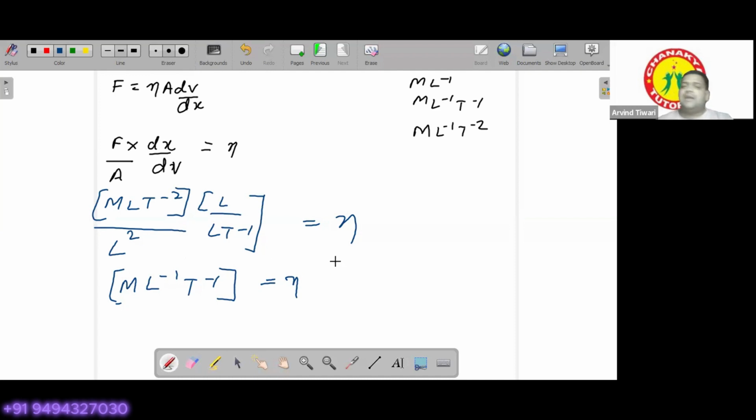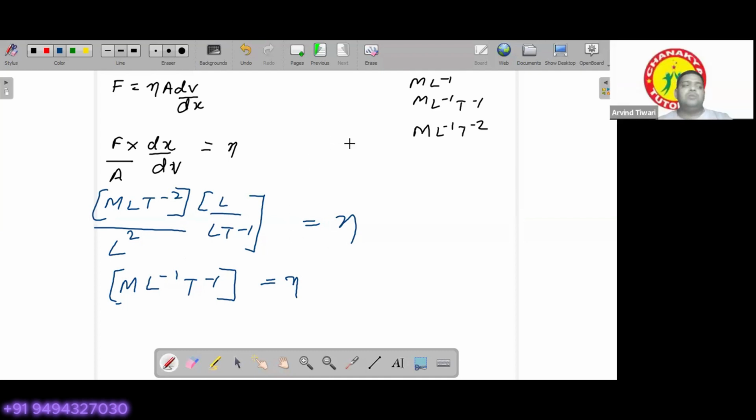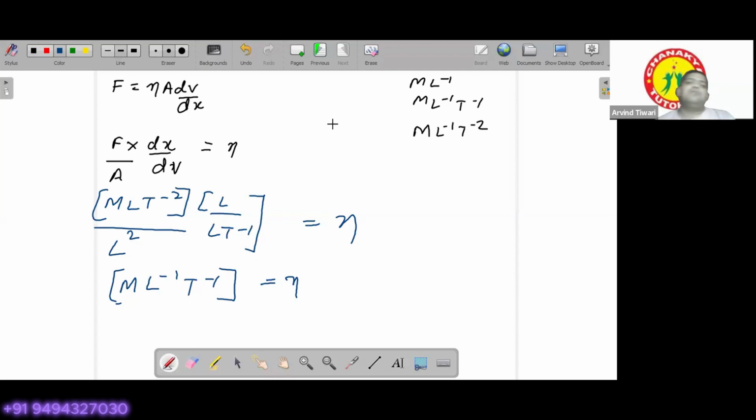Now others can try out to find out the dimensions of resistivity. How can we find out the dimensions of resistivity? Which formula to be used? Yes, which formula should we use?